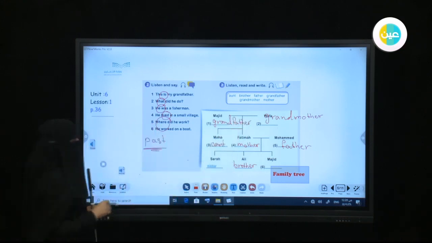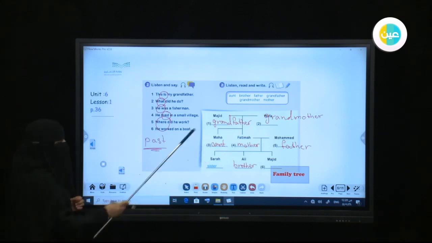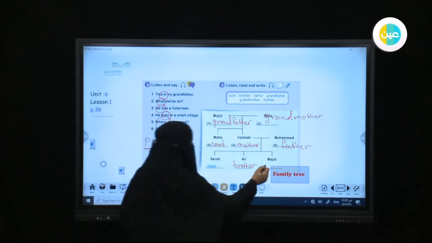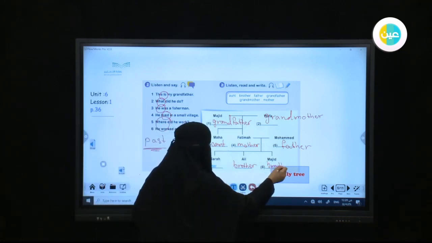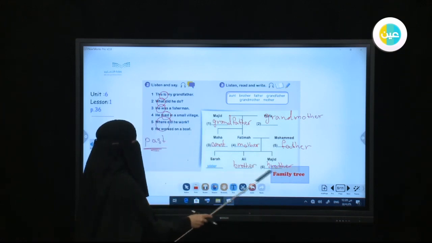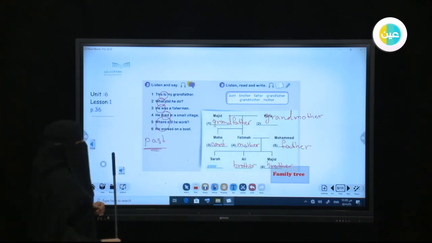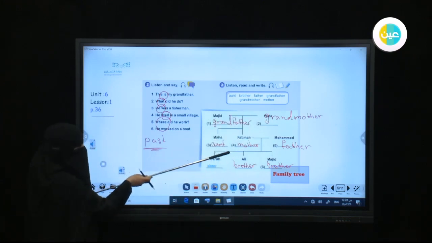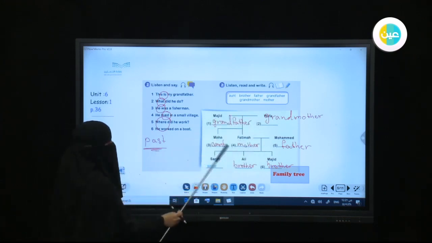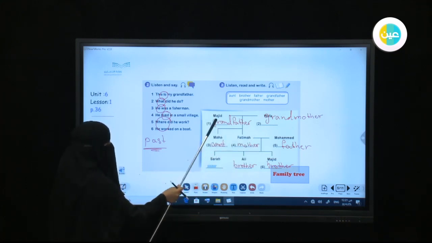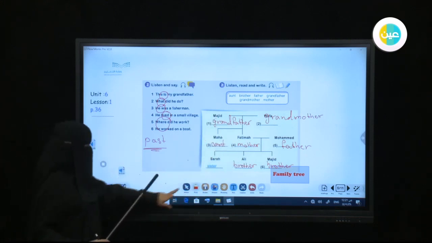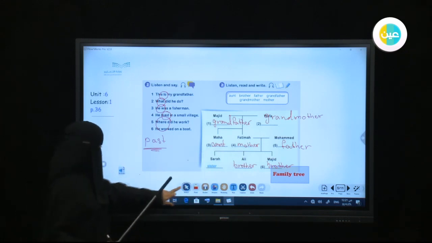Okay. So it's done now. You can make your family tree now. Here we have the sister and the brother. Of course, Majid is the brother here, okay? And he was named after his grandfather, Majid. So here we have the grandmother, grandfather. You can start the family tree and then go down. We have the father, the mother, and the aunt here. The grandfather is Fatma's father. Okay, and you finish with the sisters and with the brothers. Very good.